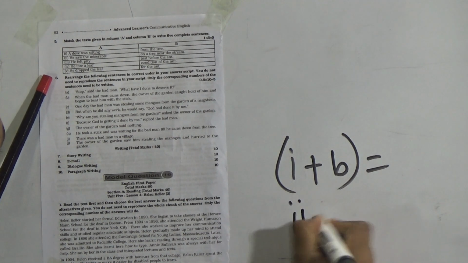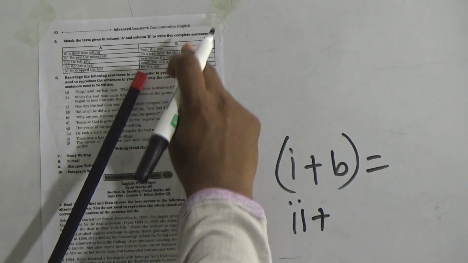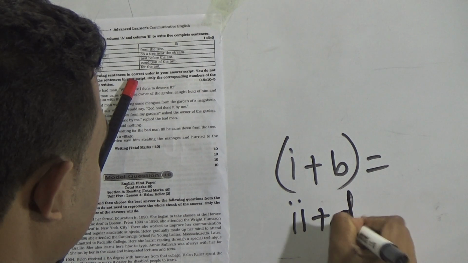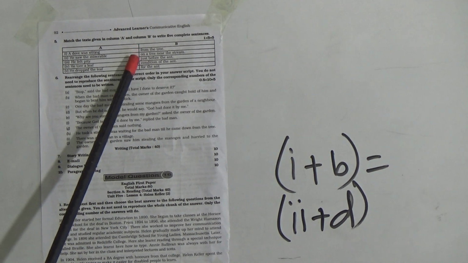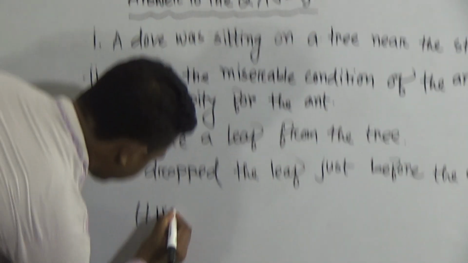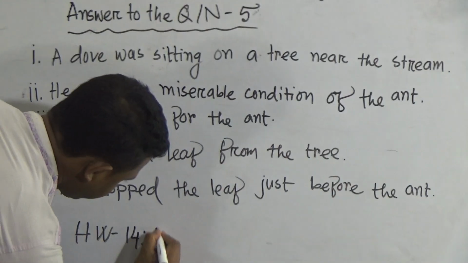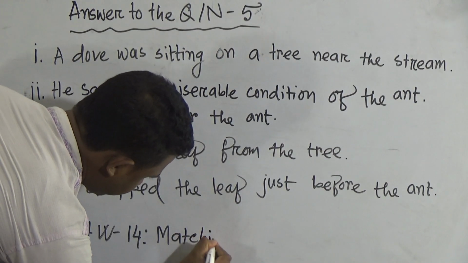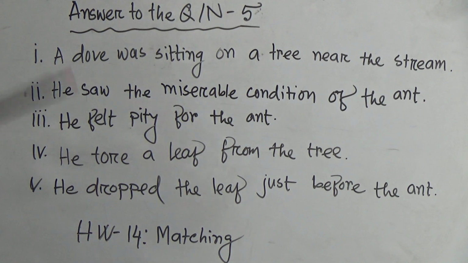Okay. Then imagine that for the case of Roman 2, he saw the miserable condition of the ant. So it would be A, B, C, D. Imagine that if here also sub numbers are given, that means A, B, C, D, E. In that case, you have to follow this system. Okay. This is the answer, and you have homework. You have homework, the same table, the same matching, you will do it.